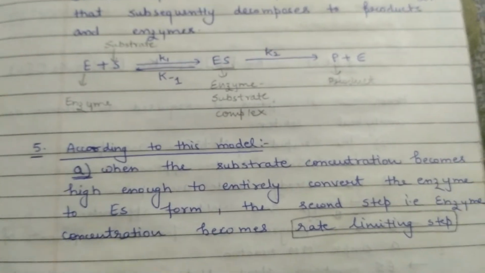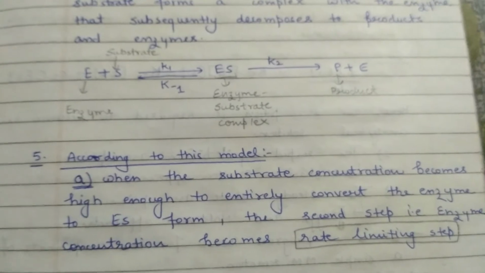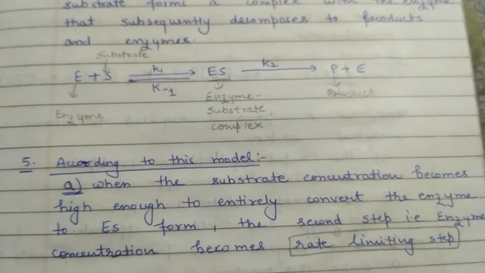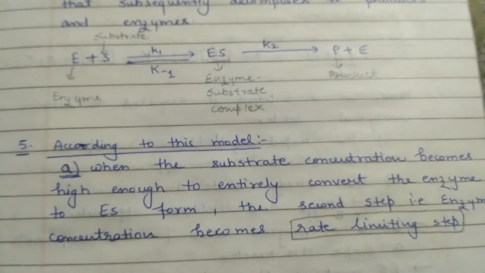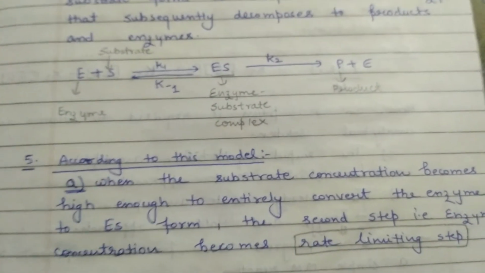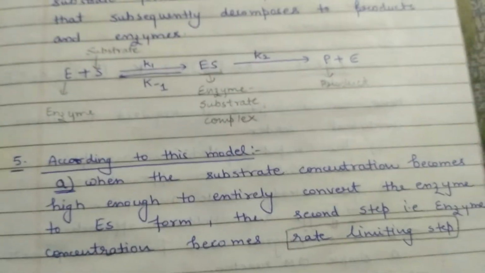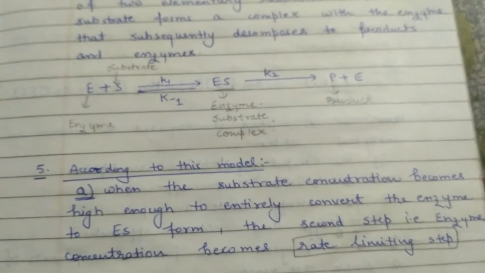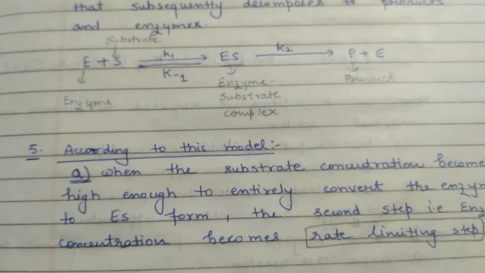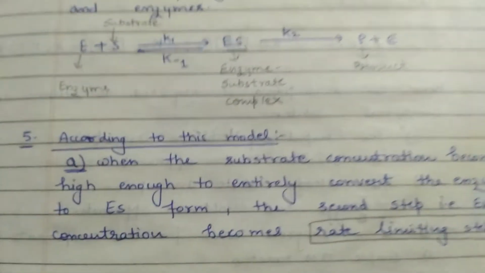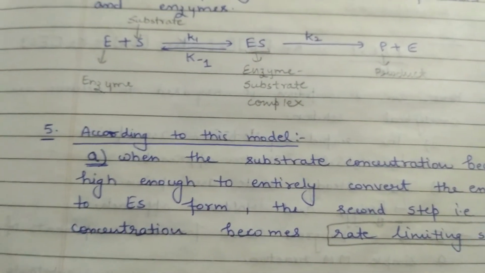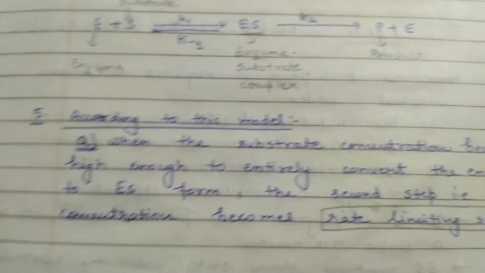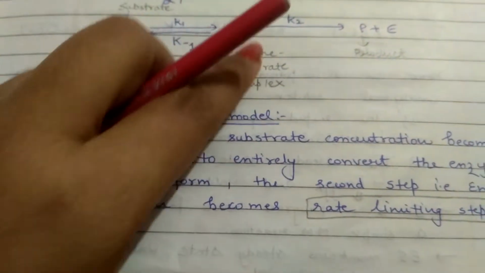So in this case the enzyme becomes the rate limiting step, because if enzymes were present in a larger amount, then the concentration of the product would definitely increase, but as the enzyme is less in amount, there is no increase in the yield of the product. Now how can a substrate work with an enzyme when there is no free enzyme? All the enzyme gets saturated due to this forward reaction, enzyme plus substrate converting into enzyme substrate. So in this condition the enzyme becomes the rate limiting step.